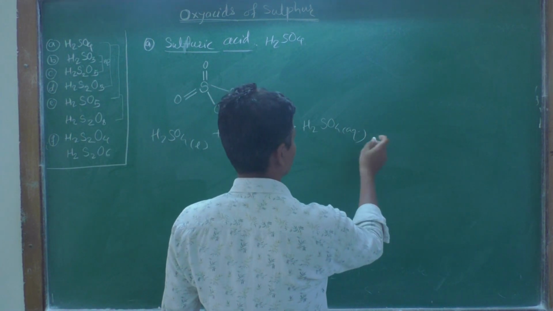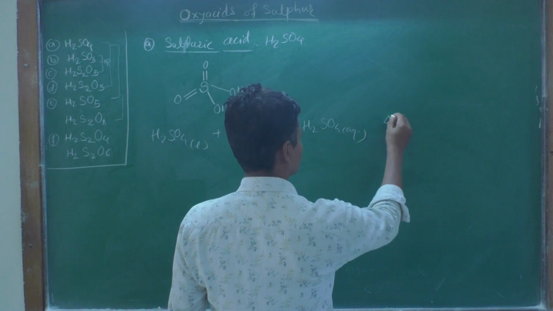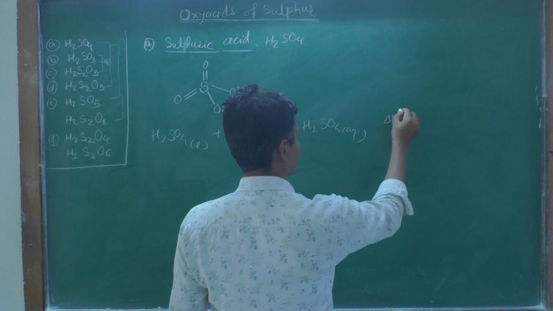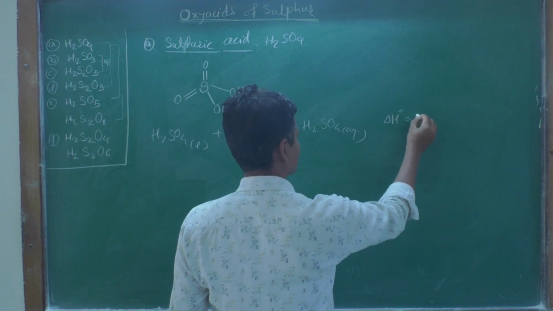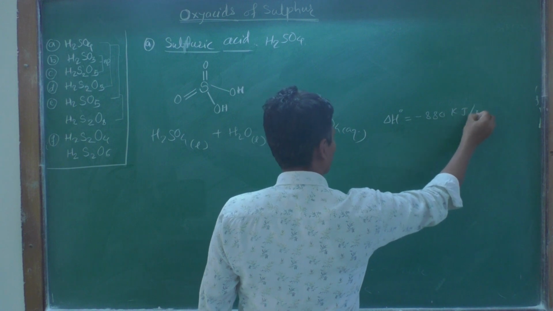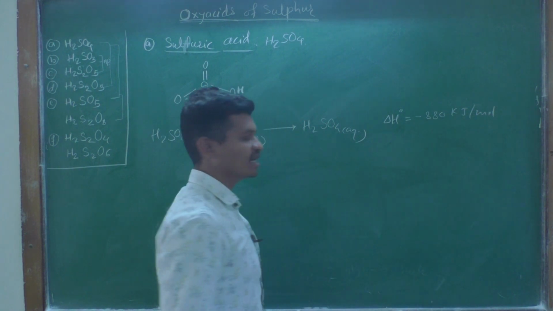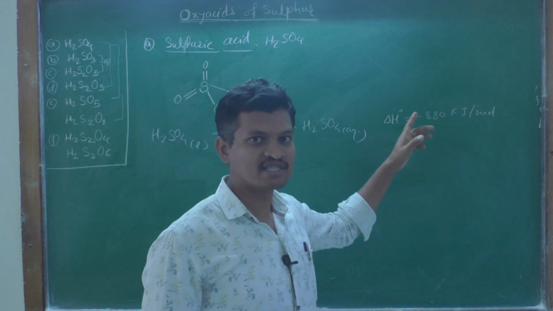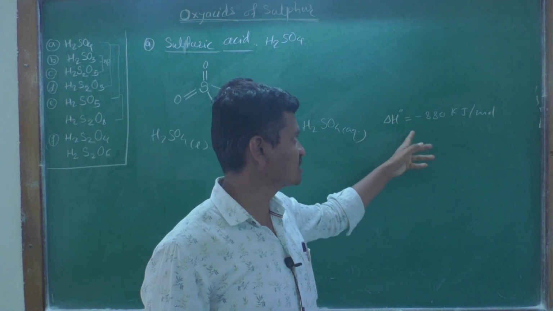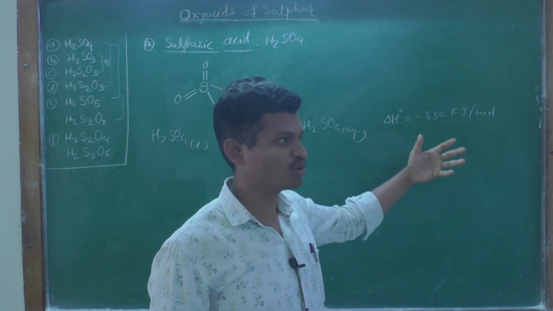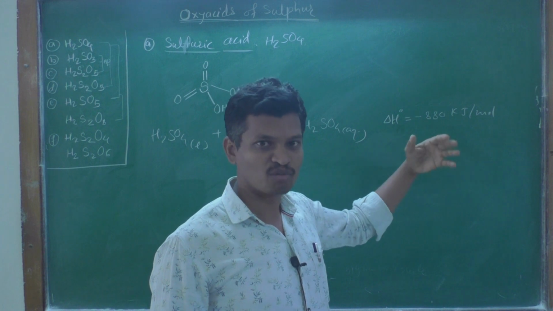The standard delta H of this reaction is minus 880 kilojoule per mole. The minus sign indicates that this is an exothermic reaction, and a very high amount of energy is released in the form of heat.